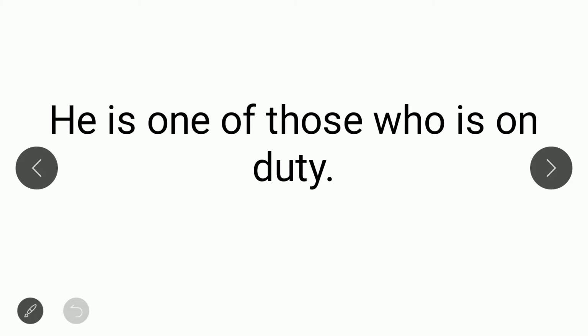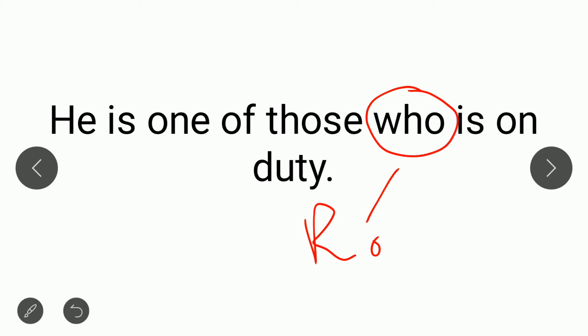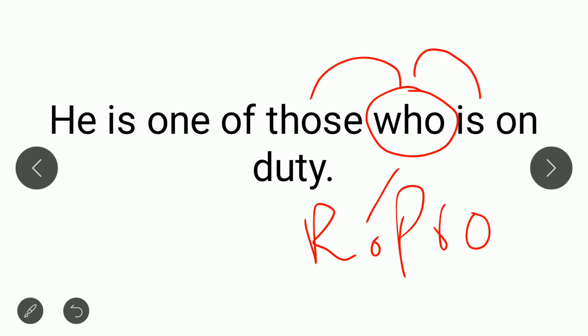The third sentence is: he is one of those who is on duty. You know that who is a relative pronoun, and a relative pronoun is just like a hook. It hooks up the previous word with the coming word. Here we have those, and we'll connect it with the coming word, and because those is plural, we will not use is, we will use are with it.